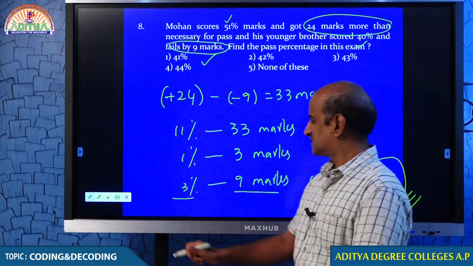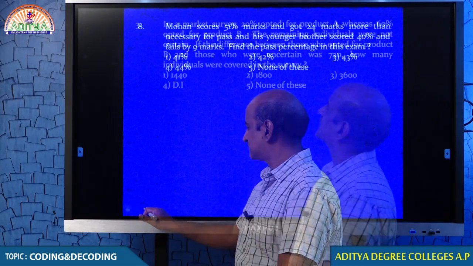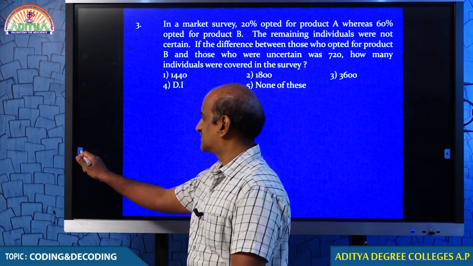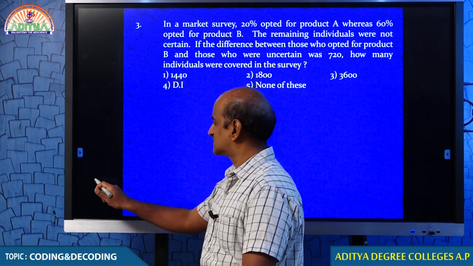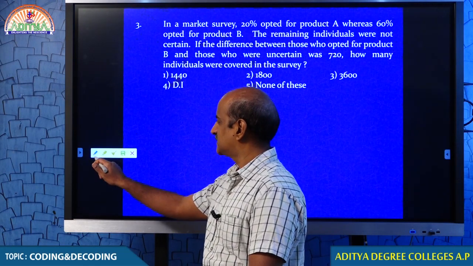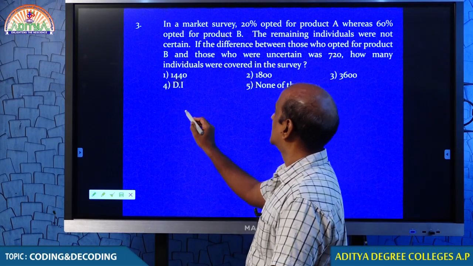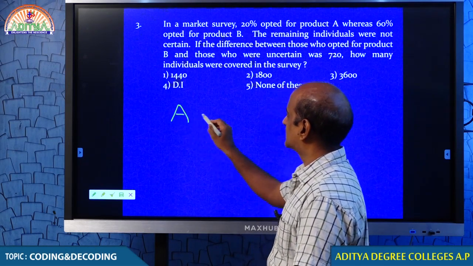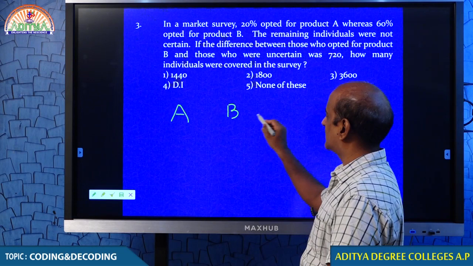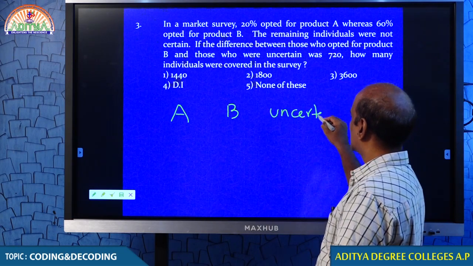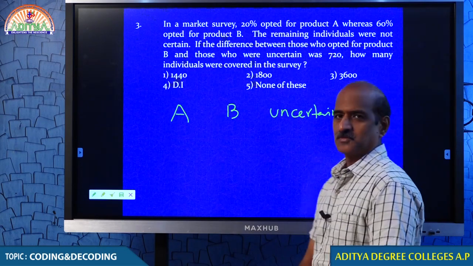Question number 3 and question number 6, you are asking me to explain. Yes, students, so many students are asking me to explain question number 3. Actually, not a very big issue, but okay. Anyway, I just want to explain it for your convenience. As I said, there is a survey conducted regarding one particular product, and there are 3 options available.